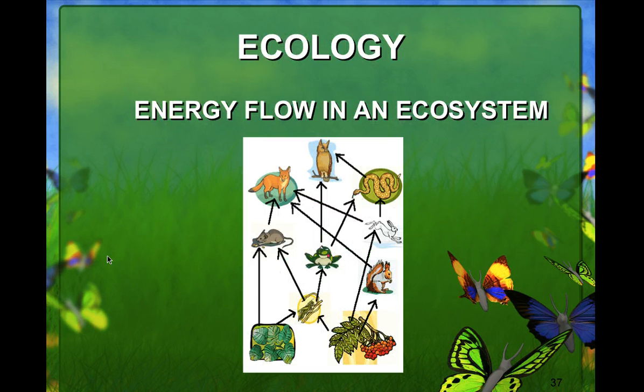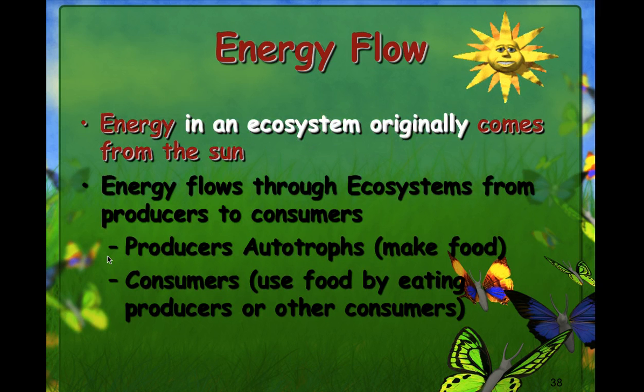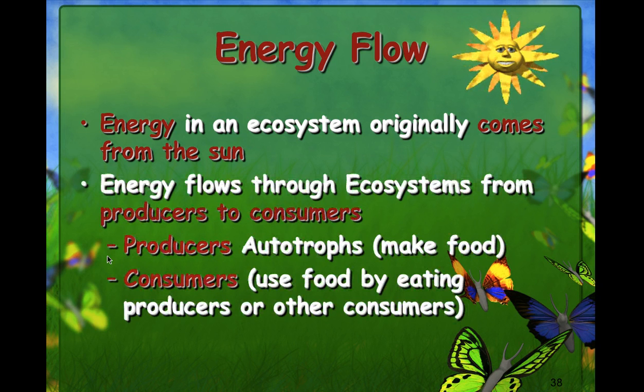In ecology part 2, we're going to talk about energy flow in ecosystems. We're talking about our food chains and food webs, omnivores, carnivores, herbivores, and our producers. So let's talk about the energy flow. Energy in an ecosystem originally comes from the sun. Energy flows through ecosystems from producers to consumers. Producers are also called autotrophs, and they make their own food. Consumers use food by eating producers or other consumers.